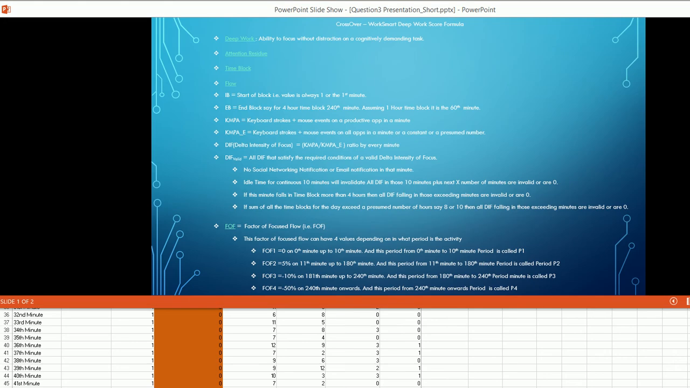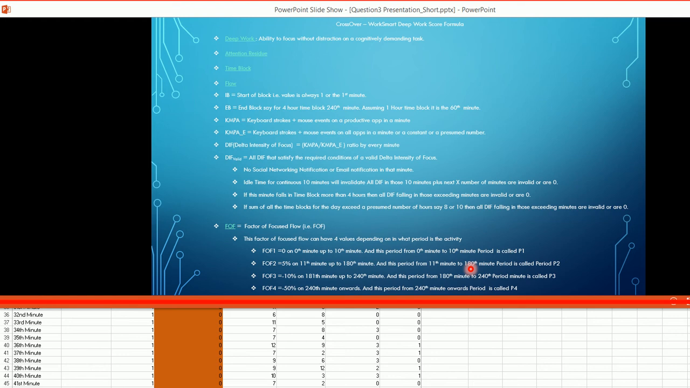Now first, for example from 0 up to the 10th minute, it takes a value 0. We call it period 1. Again, this period can be questioned. It can be 10 minutes, 12 minutes, 15 minutes, 8 minutes, 5 minutes. Then secondly, there is FOF2. It takes a positive value. Basically you get into the flow and you're increasingly getting focused, and your intensity of focus is increasing, thereby increasing your score of delta intensity of focus or deep work score.